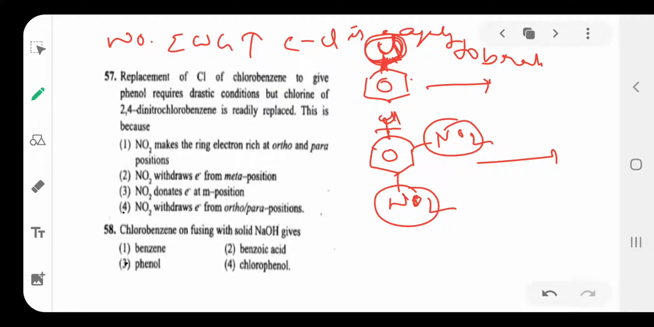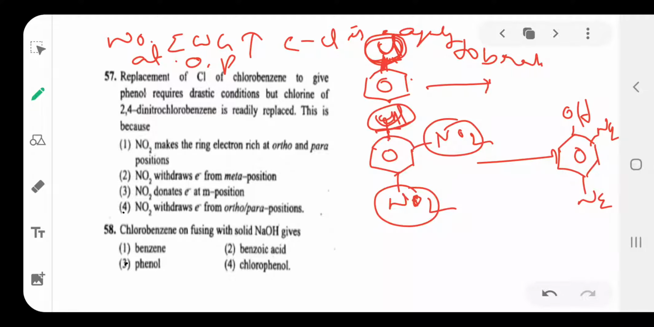Whenever the chlorine is separated from the benzene ring, then OH attacks the position of chlorine in the benzene ring. So it is due to the presence of electron withdrawing groups at the ortho and para positions that the C-Cl bond is easy to break.